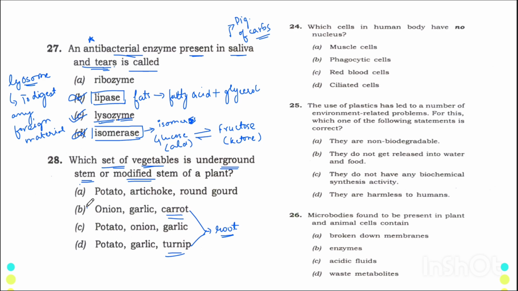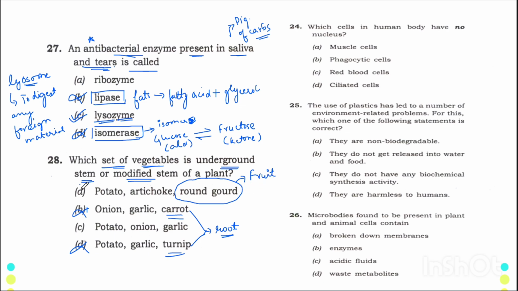So automatically हमारे दो options that is B and D cancel हो जाते हैं. अब हमारे पास जो दो और options बचे हैं that is A and C, उनमें अगर आप ध्यान से देखोगे तो it has been written in the first option round gourd. Round gourd in Hindi is gourd gobi, and everyone who knows anything about round gourd or gourd gobi knows that it is a fruit, not a stem, not leaf, not root. Okay, it is a fruit.